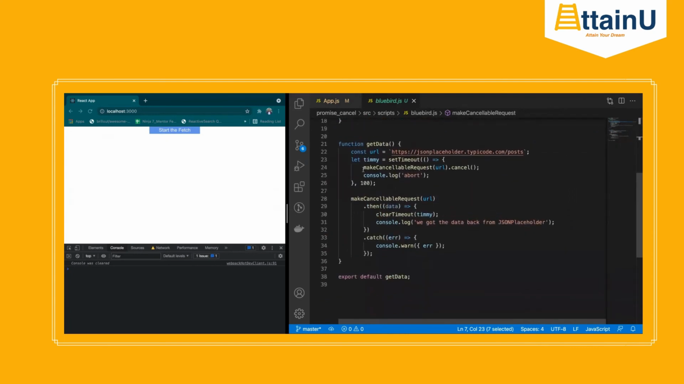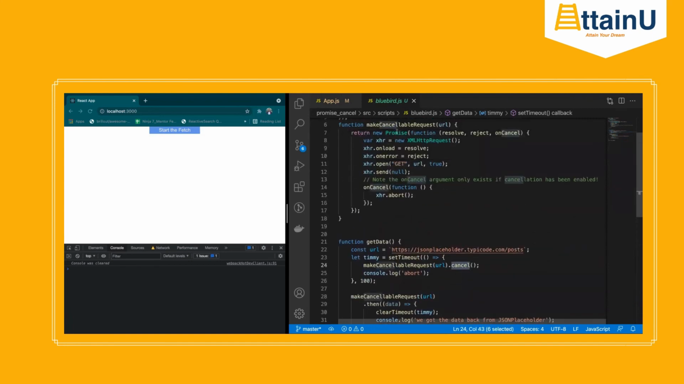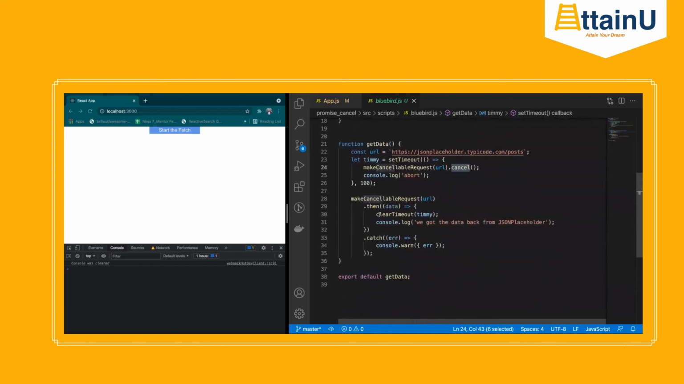Okay. Now, same thing. If the API call takes more than 100 milliseconds, I want to cancel it. We simply have to call that function and .cancel. So basically, your new promise .cancel. Okay. And similar thing, I have to clearTimeout the whole thing.